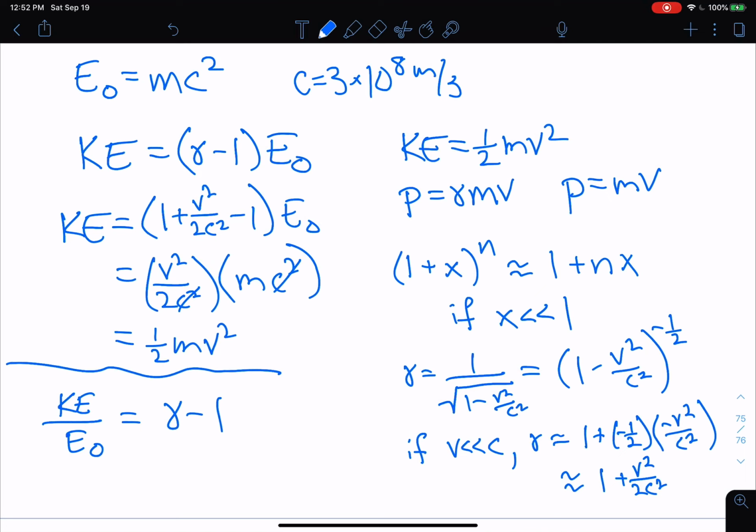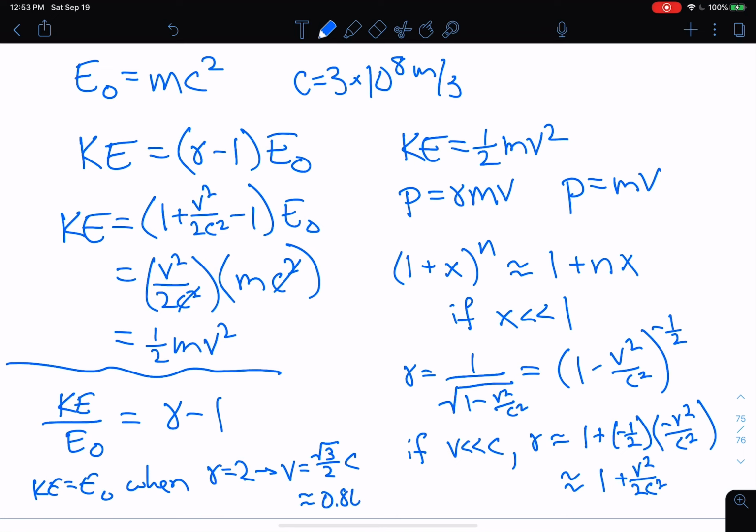Kinetic energy equals the rest energy when gamma equals 2, which also means that the speed is equal to the square root of 3 over 2 times c, which is approximately equal to 0.866 c. So really fast. We're talking extremely high speeds. It takes extremely high speeds for the kinetic energy to be the same as the rest energy.